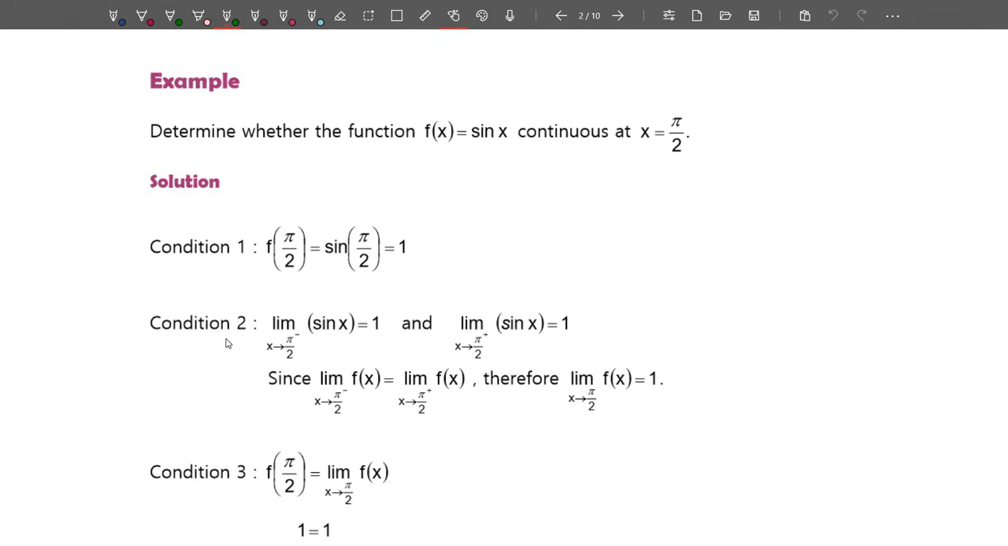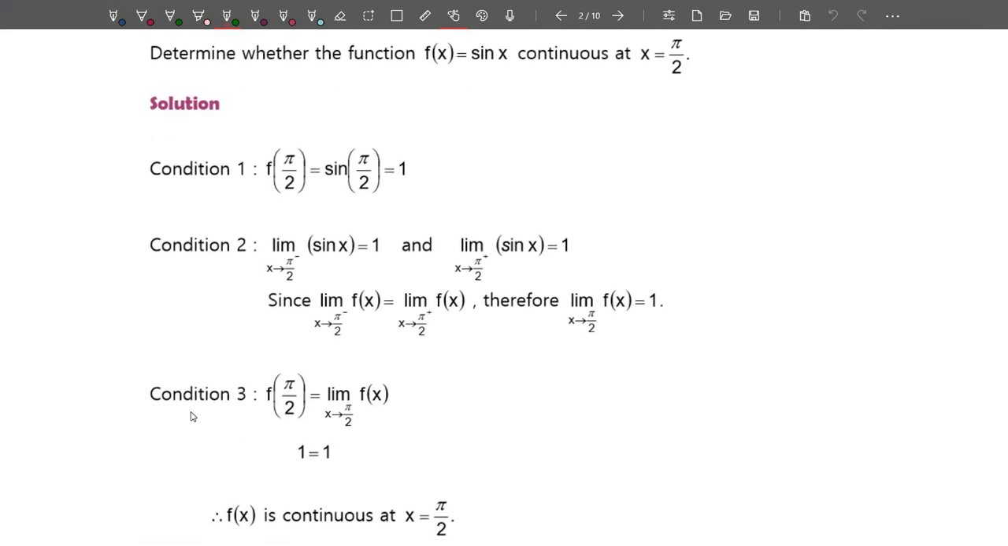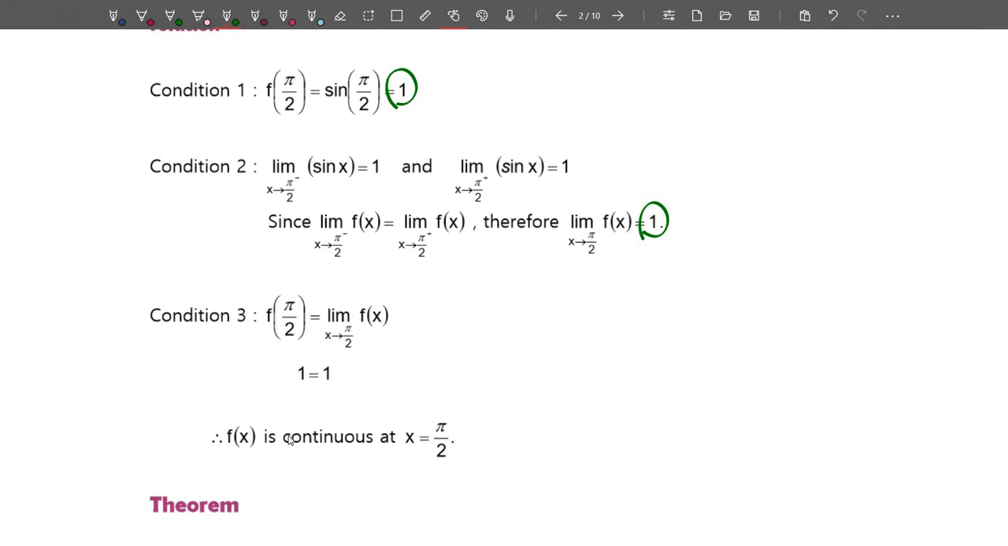The next one is to check whether the limit exists or not. Here the limit of sin x when x approaches pi over 2 from the left is equal to 1, and from the right is also equal to 1. Since the values are the same, the limit of f(x) when x approaches pi over 2 is equal to 1. Next is the third condition: whether f(pi over 2) is equal to the limit of f(x) when x approaches pi over 2. The value here is 1, and here is also 1. 1 is equal to 1, that means equal value. Therefore, we can conclude that f(x) is continuous at x equals pi over 2.